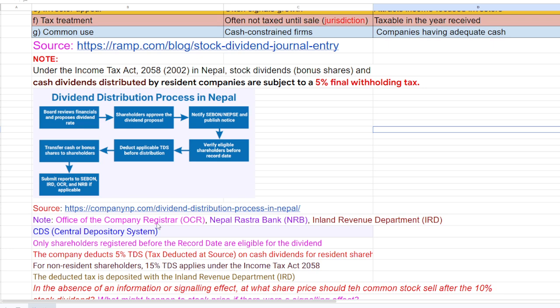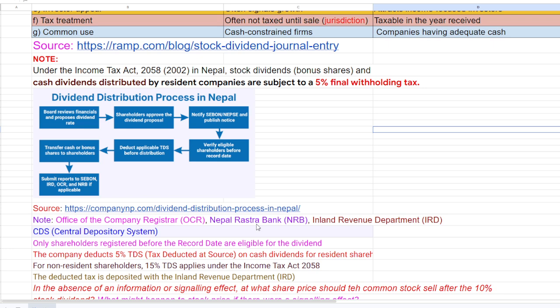So that means OCR is the Office of the Company Registrar, NRB is our central bank, Nepal Rastra Bank, and IRD is the Inland Revenue Department, friends, and CDS is the Central Depository System.